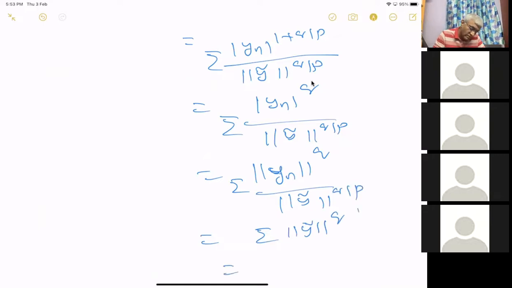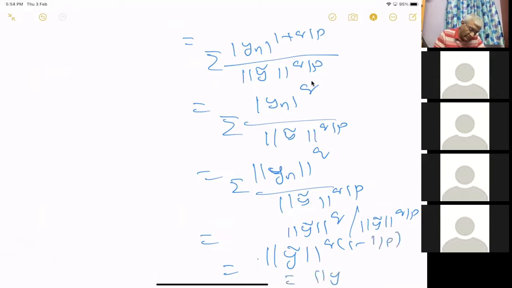So there is no sum here. Sorry. Norm y tilde power q into 1 minus 1 by p, which is equal to 1 by q, which is just 1.